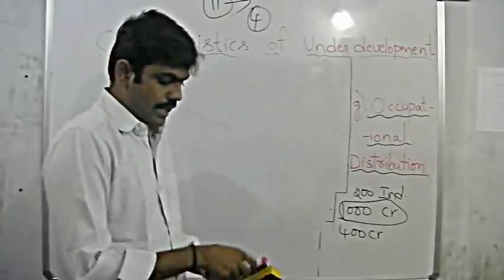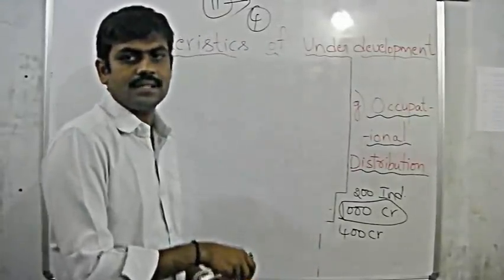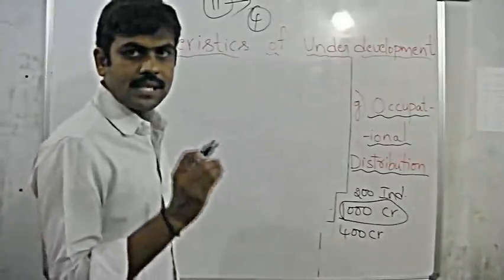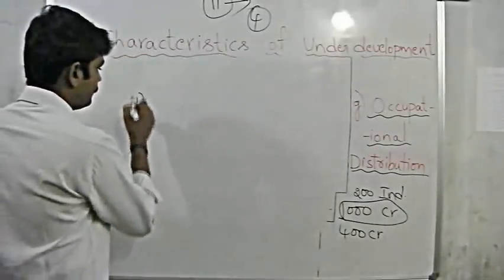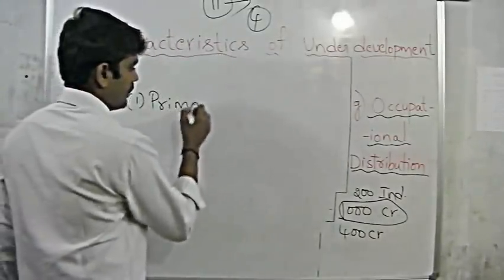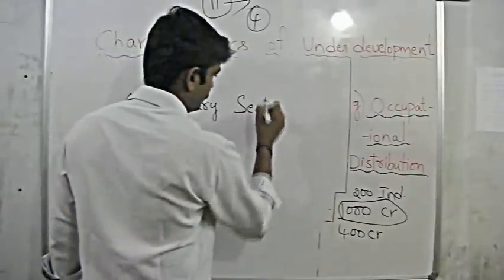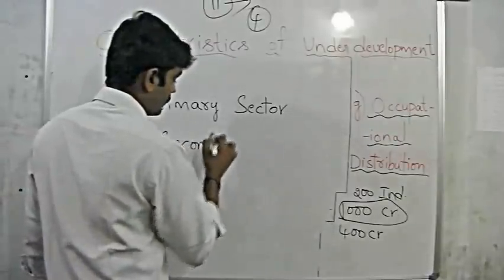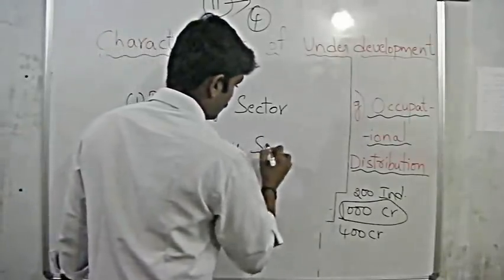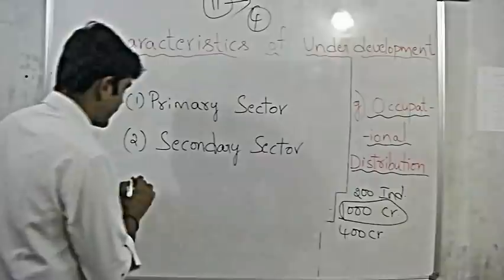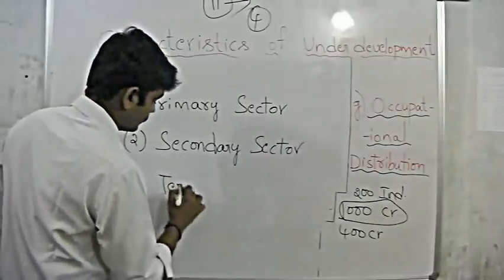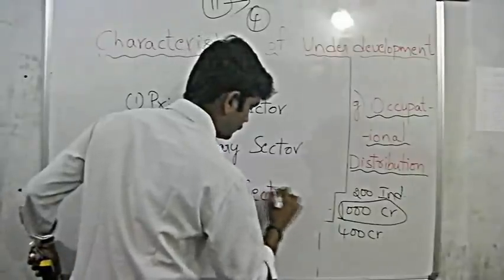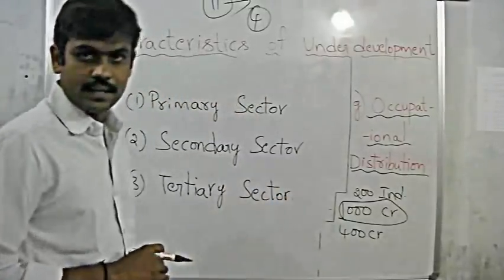Simply, usually any country will have different sectors of production. When they are divided on a broad scale, we define the available sectors of production as primary sector, secondary sector, tertiary sector.